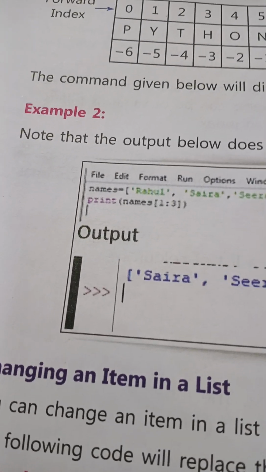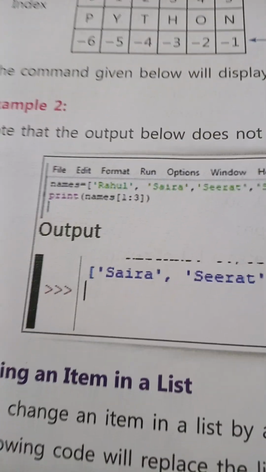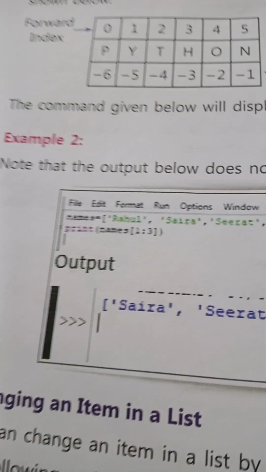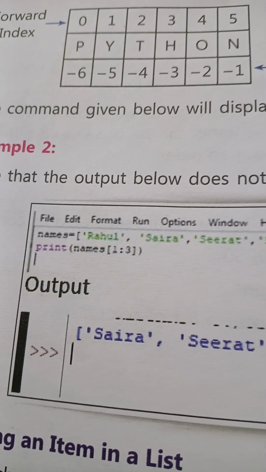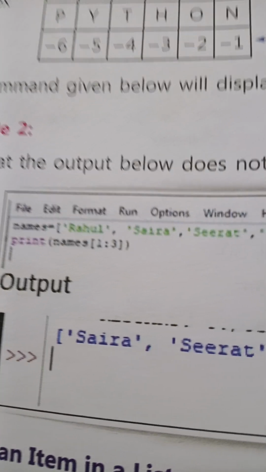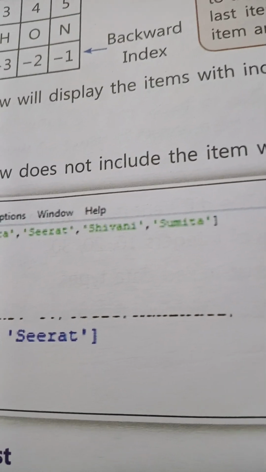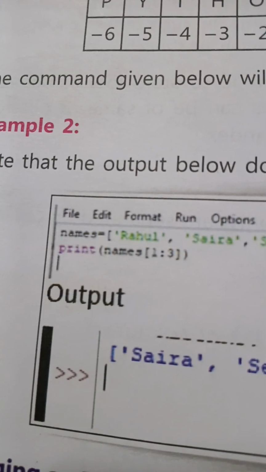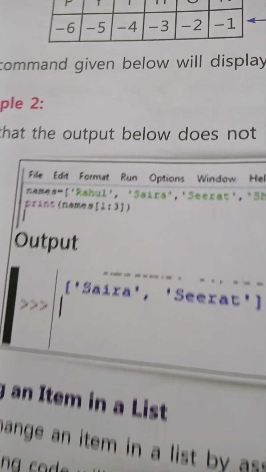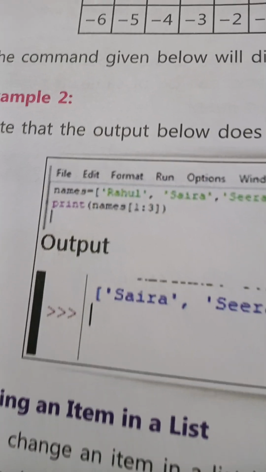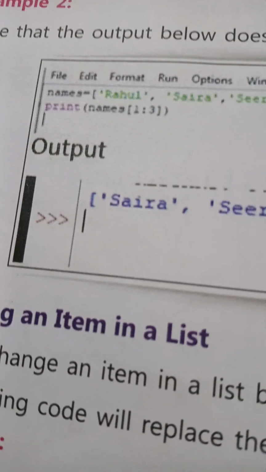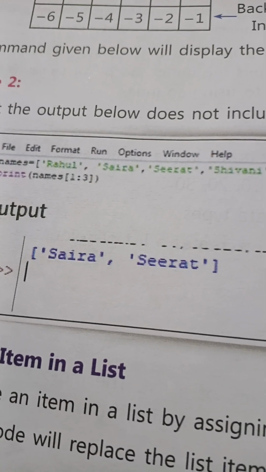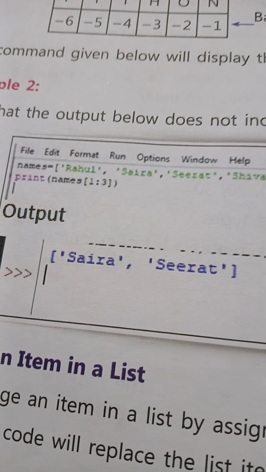So here you can see the exact thing which was written in example 1 is written here. Print names: Rahul, Saira, Sirat, Sivani, Sumita. Brackets closed and print names[1:3]. So here in ratio format it is given. So the output is Saira, Sirat. So how did Saira, Sirat come? 1 to 3.